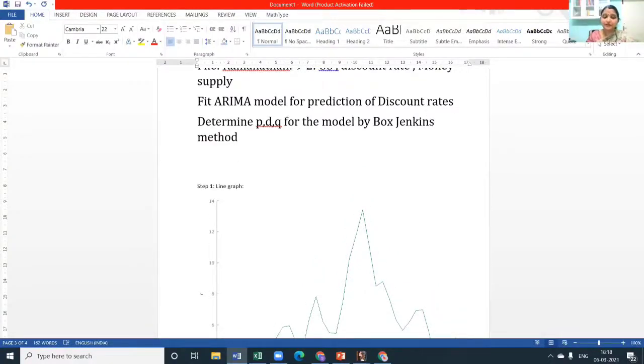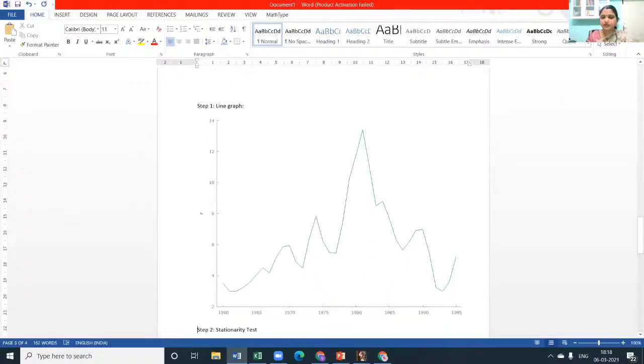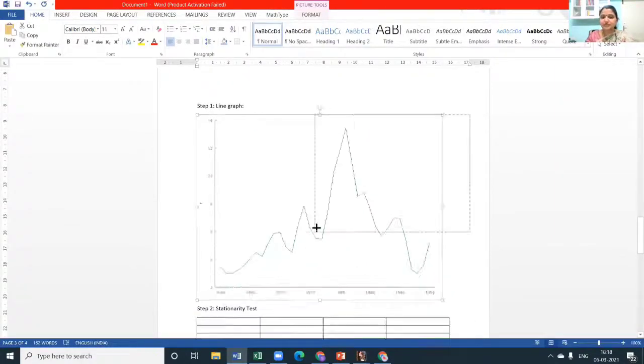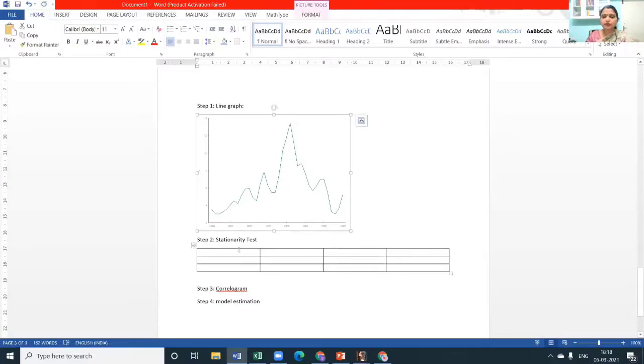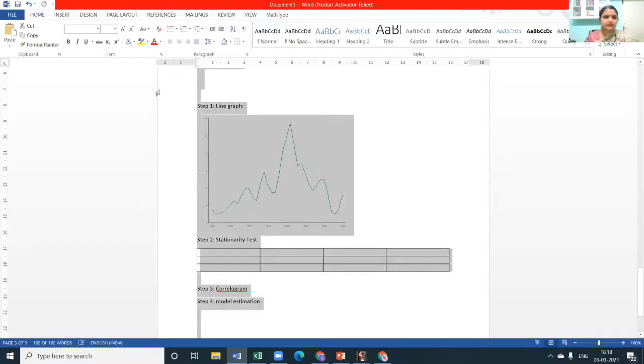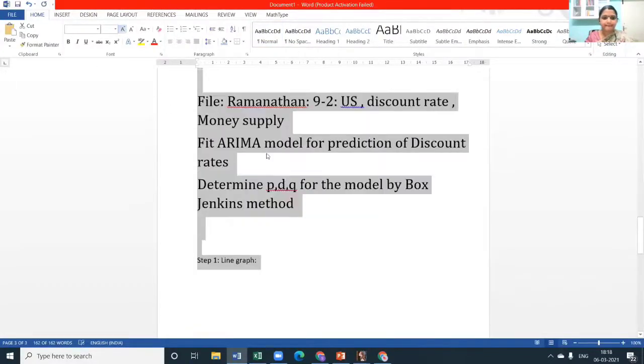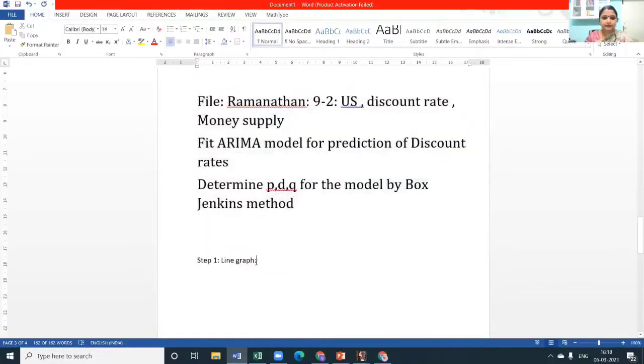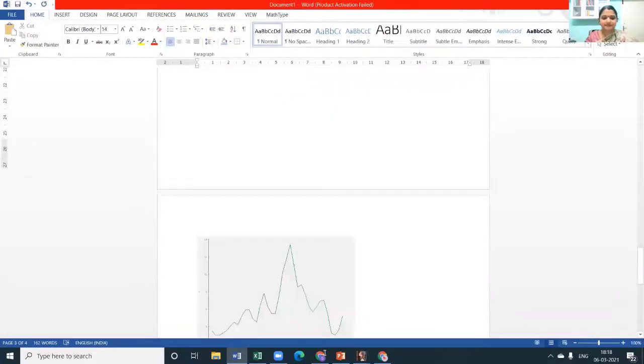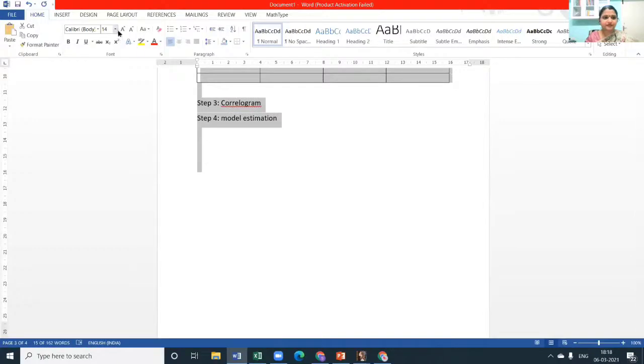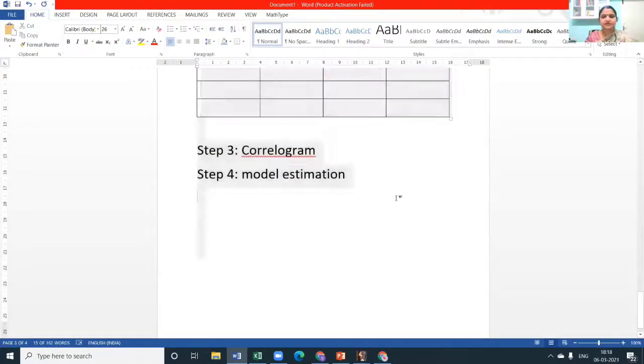So we just saw the graph, and we couldn't understand exactly whether it is stationary. So instead of intuitions, we will go with a stationarity test. I'll just increase the font size, one moment. Okay, it did not happen, but yes, this is better.